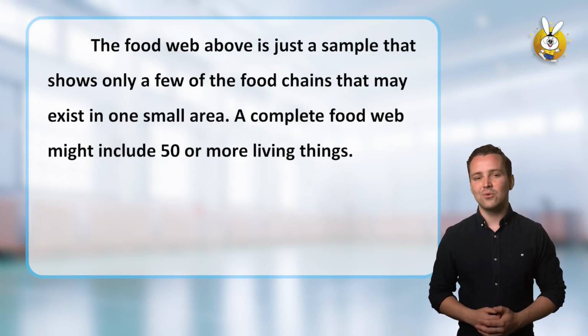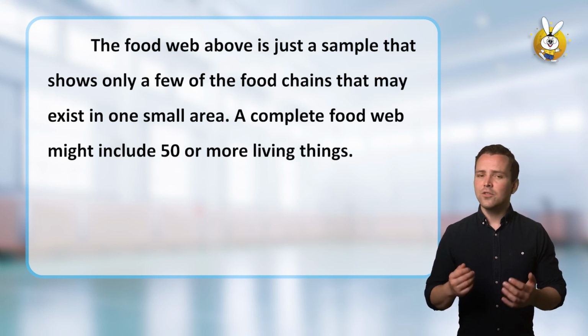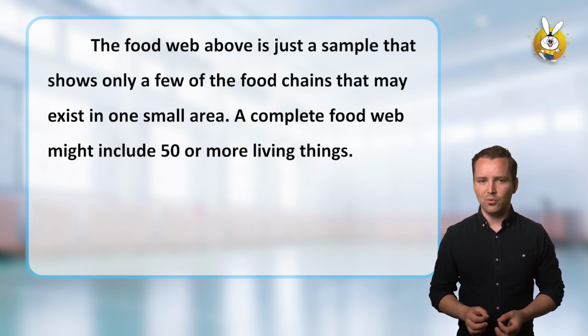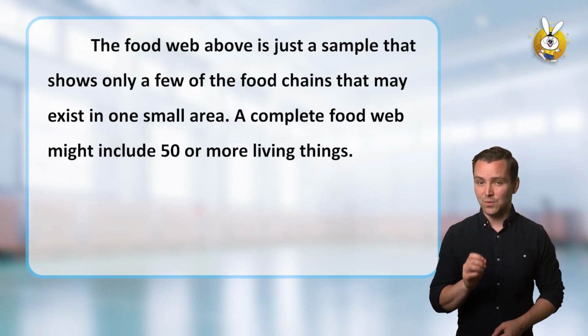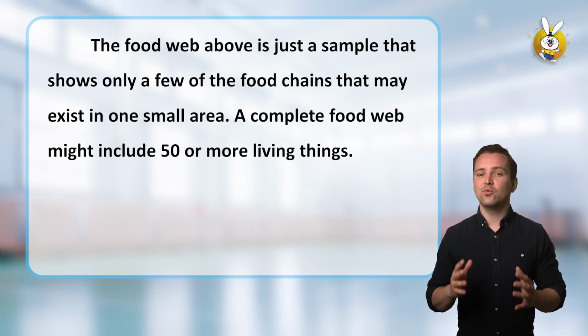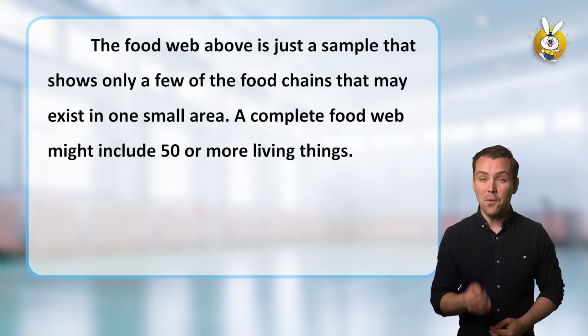See the diagram below to understand this better. The food web above is just a sample that shows only a few of the food chains that may exist in one small area. A complete food web might include 50 or more living things.